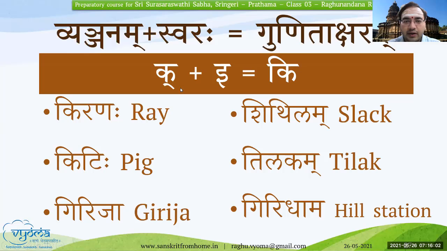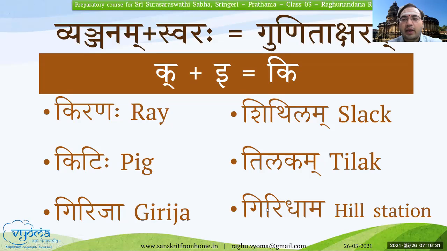Did you get the question? Ki is Kakara plus Ikara. Similarly, in Giridhama, what are the consonants and what are the swaras available? I'll give one example for Tilakam. Tilakam will be T plus I, L plus A, K plus A, and M at the end.